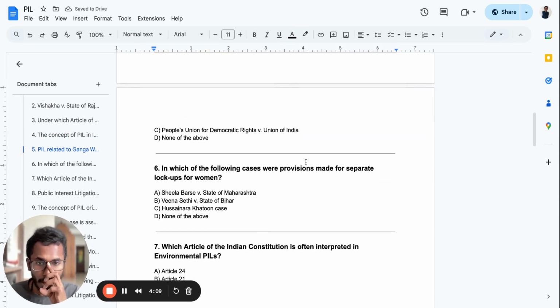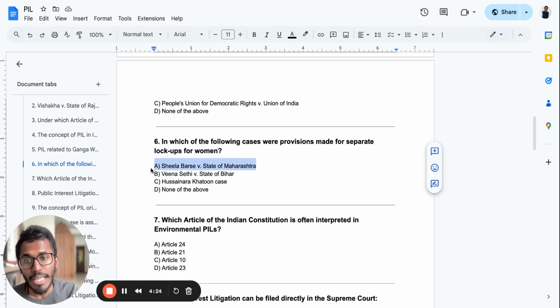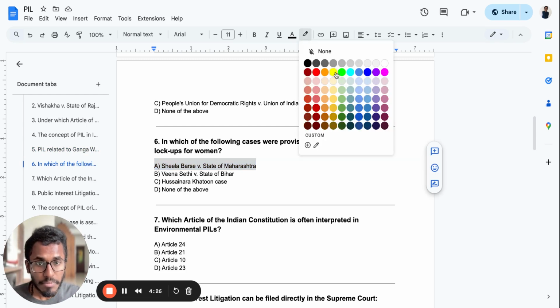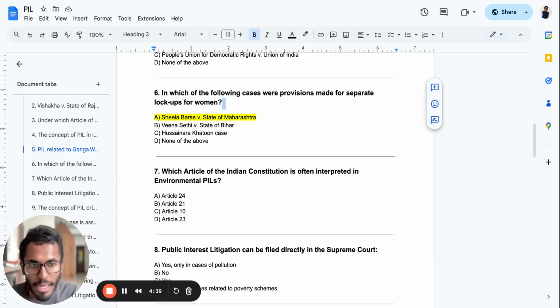Now, in which of the following cases were provisions made for separate lockups for women? Separate lockups for men and women were suggested in Sheila Barse versus State of Maharashtra. In this particular case they decided that male and female cannot be kept in the same prison. They must be kept separately, and that was decided in the case of Sheila Barse versus the State of Maharashtra.